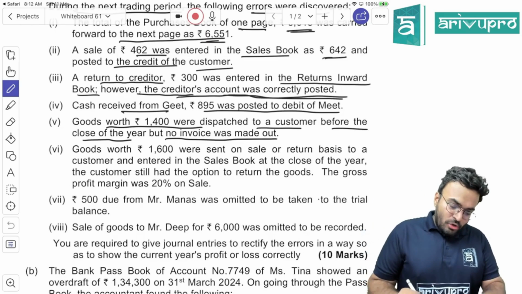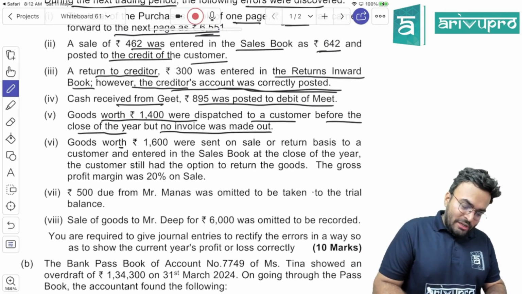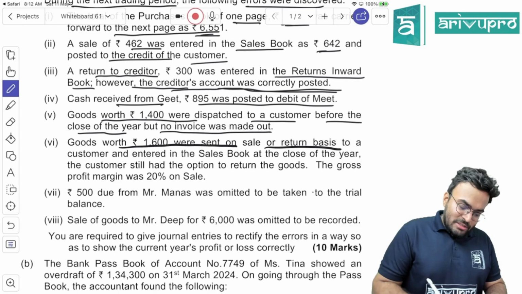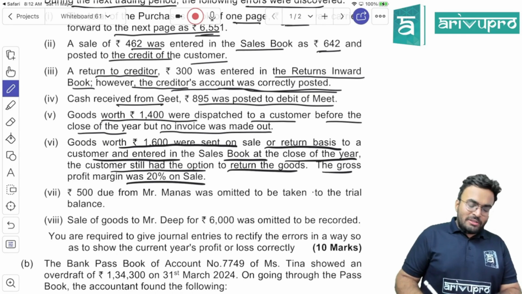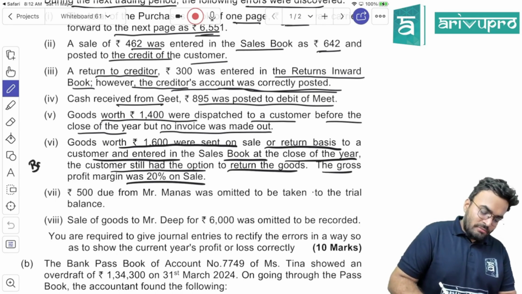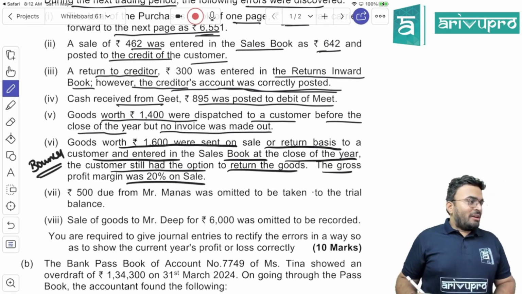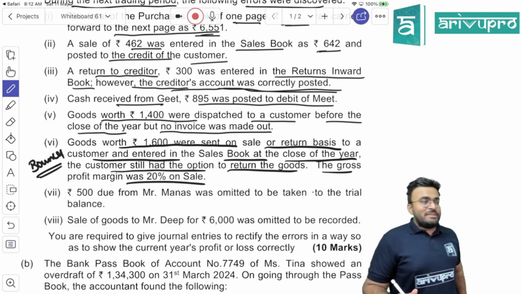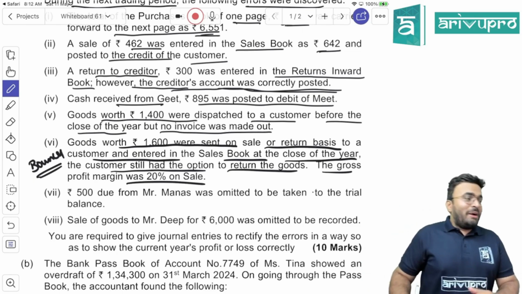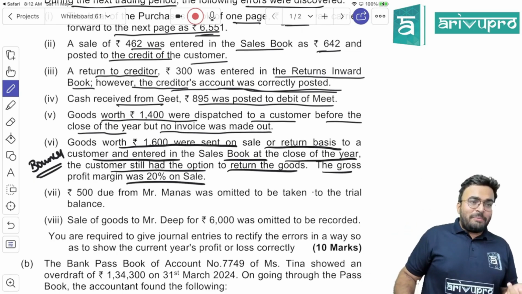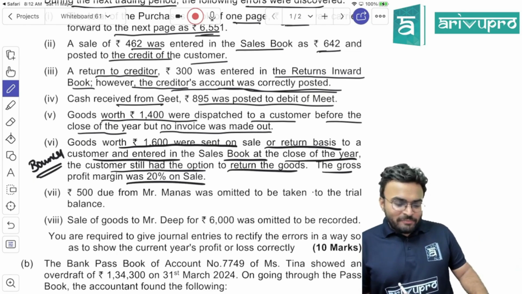Next. Goods worth rupees 1,600 were sent on sale or return basis to a customer and entered in the sales book at the close of the year. The customer still had the option to return the goods. The gross profit margin was 20% on sale. Can you see bouncer? Bouncer. Why bouncer? Not there in the syllabus. Sale or return basis is removed from syllabus, but still they have asked. But we had discussed it when we are doing one other chapter. Now tell me, what should be the entry?